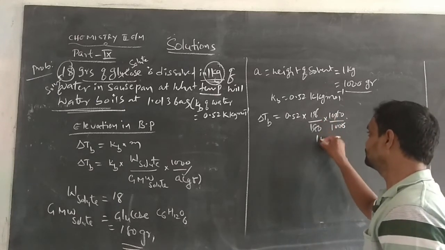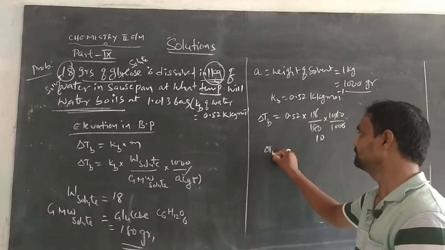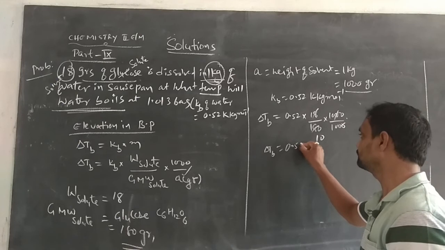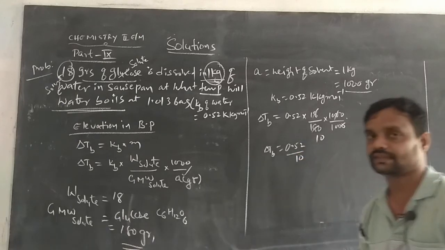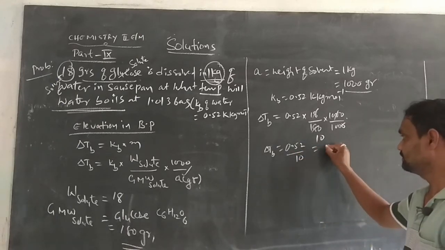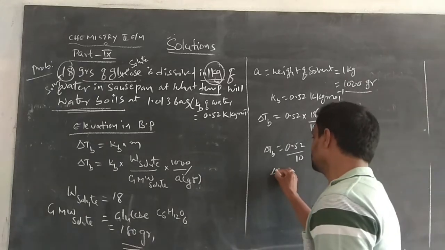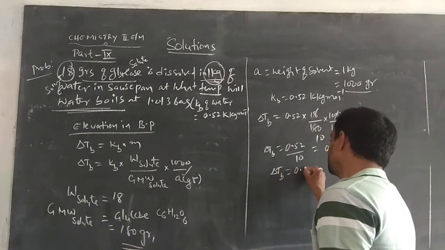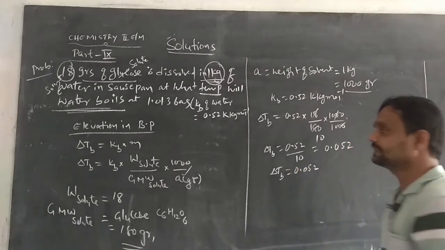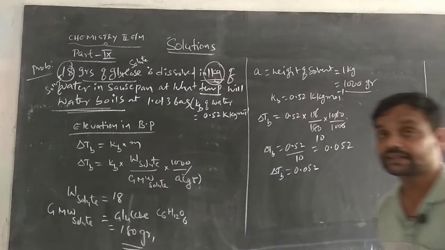18 by 180 is 1 by 10. So delta Tb is equal to 0.52 by 10, which is nothing but 0.052. So this is the delta Tb value, 0.052. Delta Tb means the elevation in boiling point.